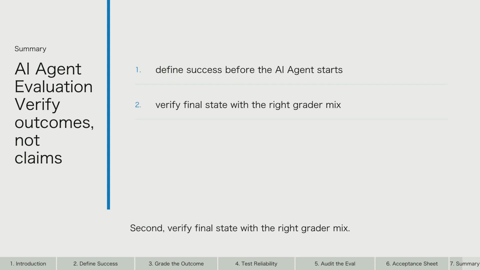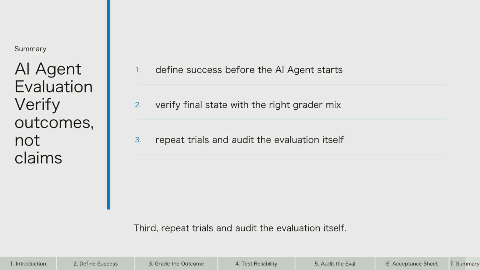Second, verify final state with the right grader mix. Third, repeat trials and audit the evaluation itself. Use the AI agent acceptance sheet to record the outcome, setup, evidence, grader mix, reliability bar, evaluation gaps, and release decision. That is how done becomes a result you can trust.